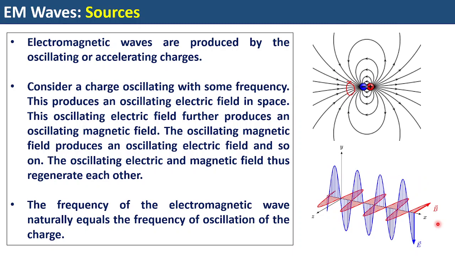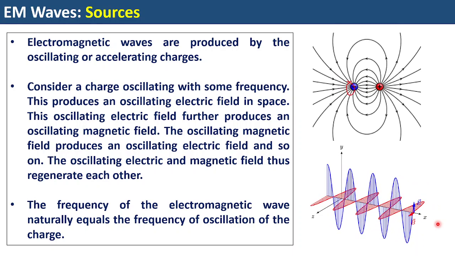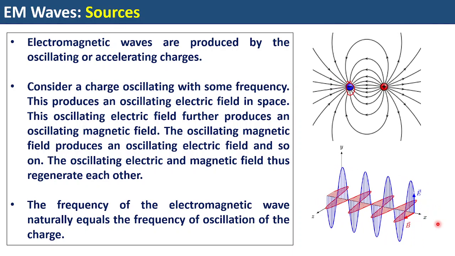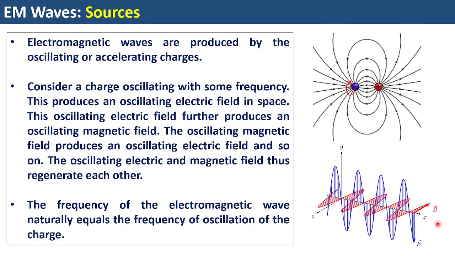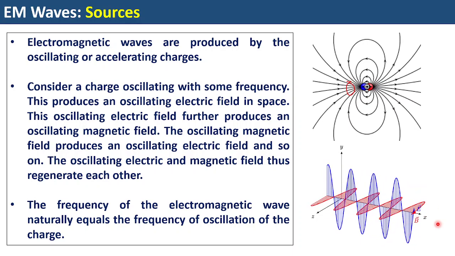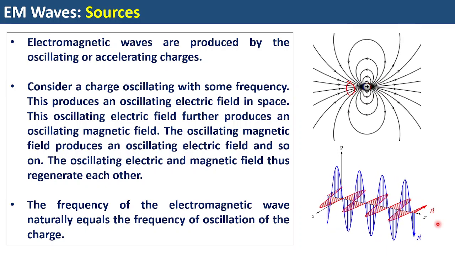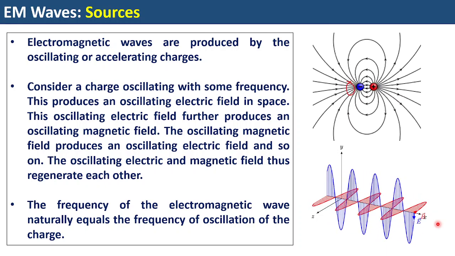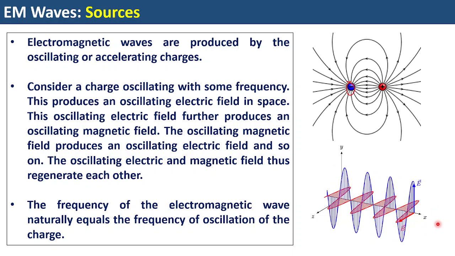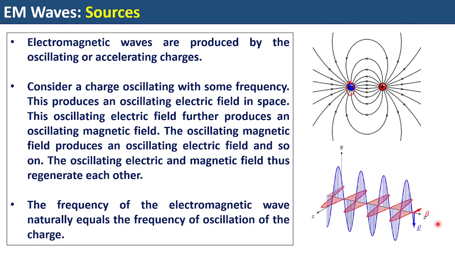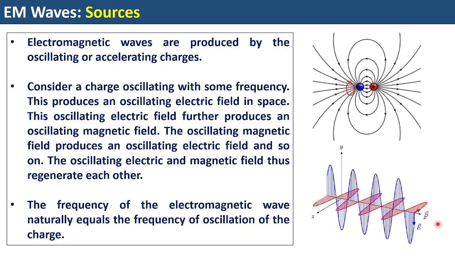So the direction of oscillation of the electric field, the magnetic field, and the direction of propagation of the wave are all perpendicular to each other. This is a very important statement. You should remember. Both the electric field and magnetic field are perpendicular to each other, and they are also perpendicular to the direction of propagation of the electromagnetic wave.